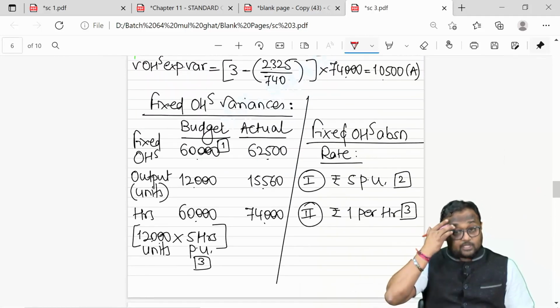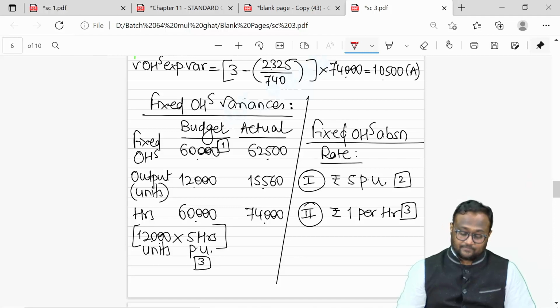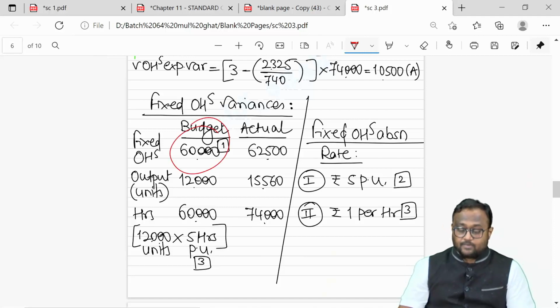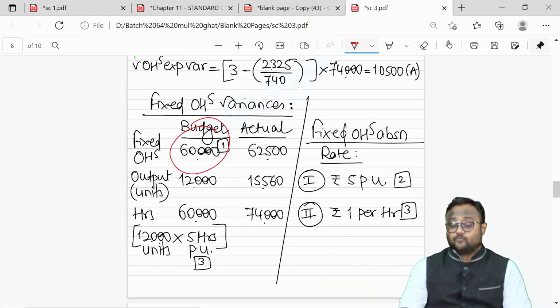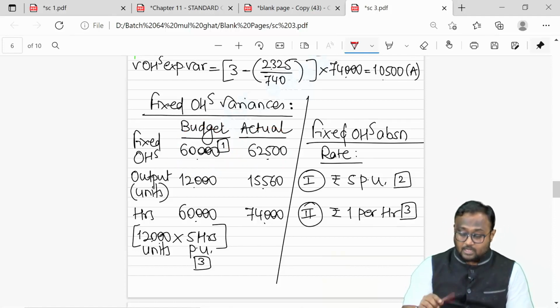For fixed overhead calculation, let me remind you, you need 8 items. Information about days was not given in the question. That means there was no calendar variance required. 60,000 was my budgeted fixed overhead, which was found out in working note number 1. This was actual, it was given in the question.